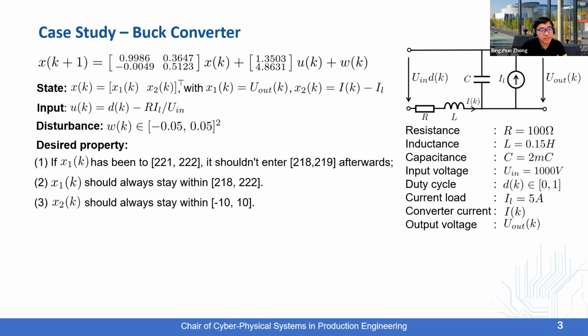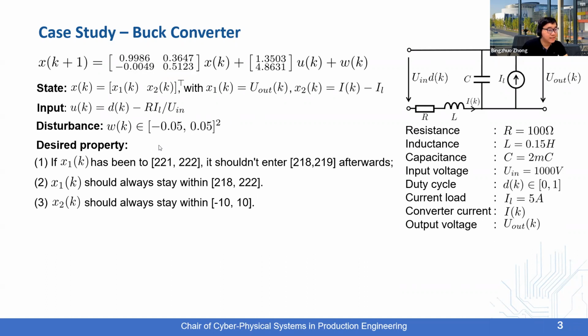For ease of presentation, I'm going to use a case study to provide you with an example of what an omega regular property looks like. In the case study, we focus on a linear dynamic of the buck converter with a dynamic like this, in which X1 denotes the output voltage of the circuit and X2 denotes the difference between the current in the circuit and the reference current. And we have the disturbances like this.